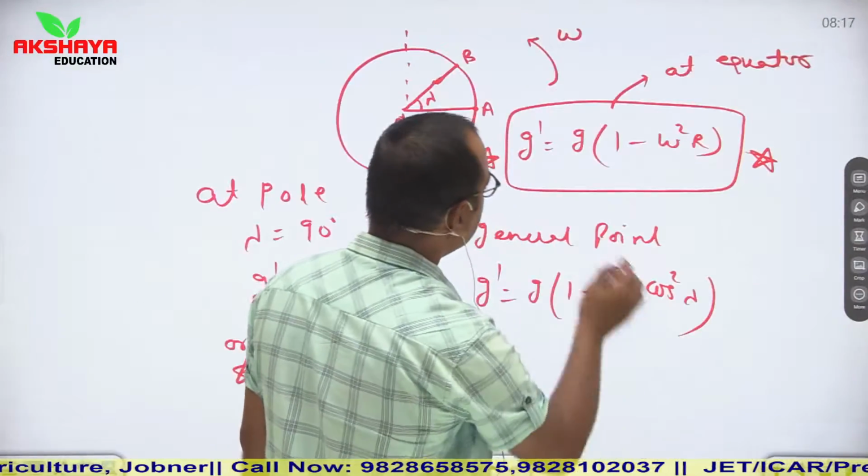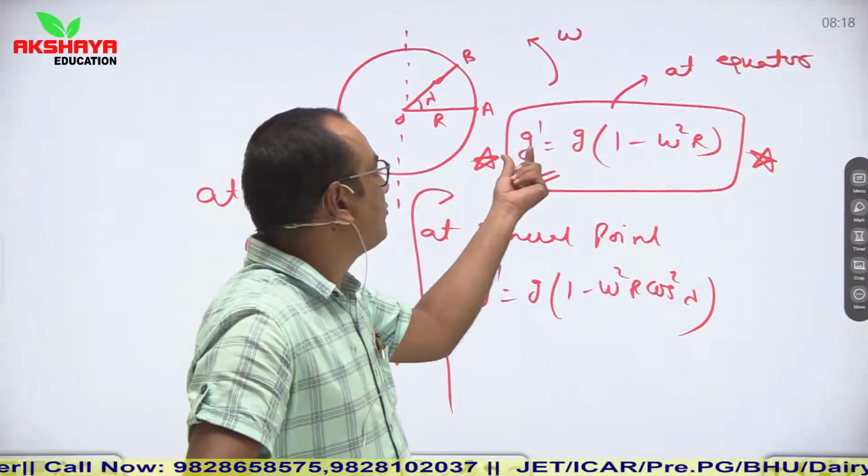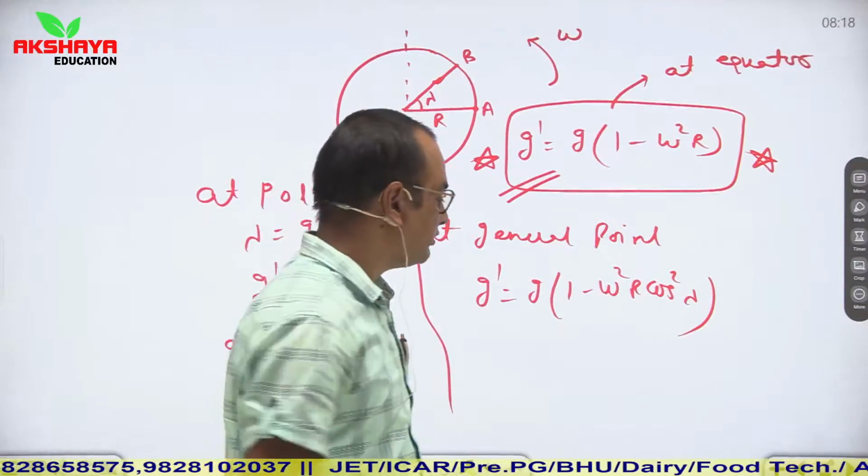So from our relation, if we say that m g dash is equal to 0, it means m g into 1 minus omega square r is equal to 0.